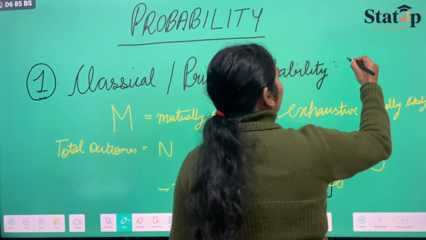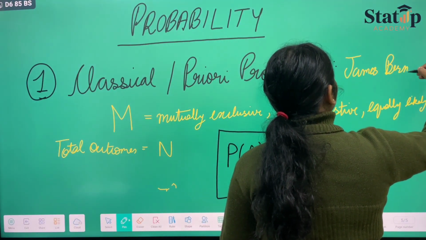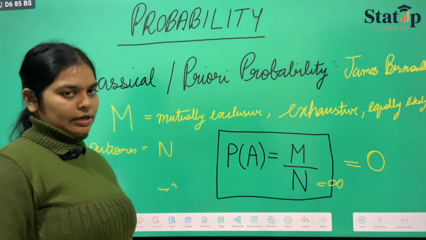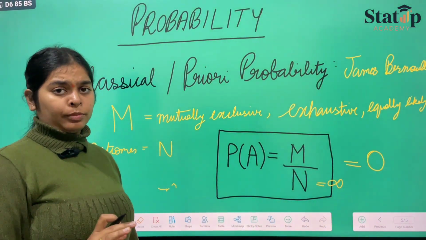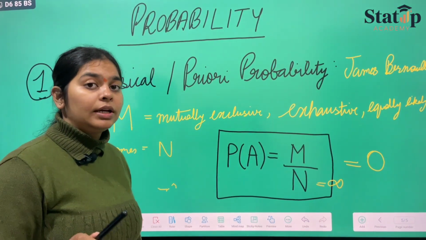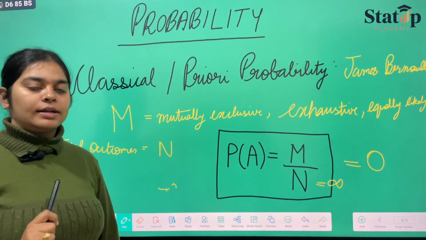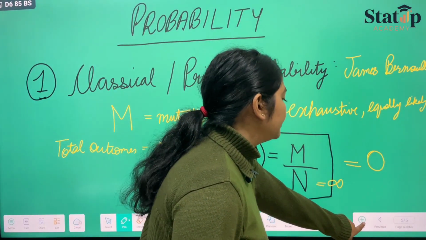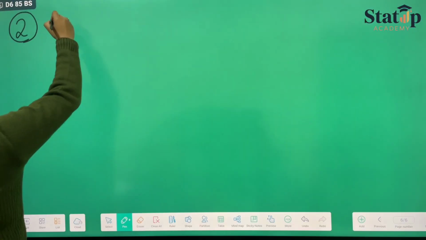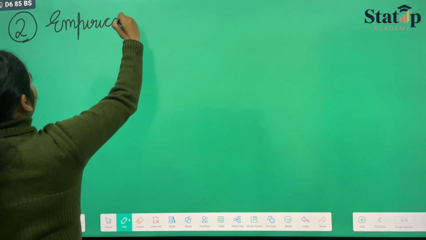This was given by James Bernoulli. It laid the foundation of probability definitions and explanation of probability and many more things, like Bernoulli theorem and Bernoulli distribution as well. But it was not correct, it had some limitations. So to overcome these limitations, we had another probability, which was empirical or mathematical probability.